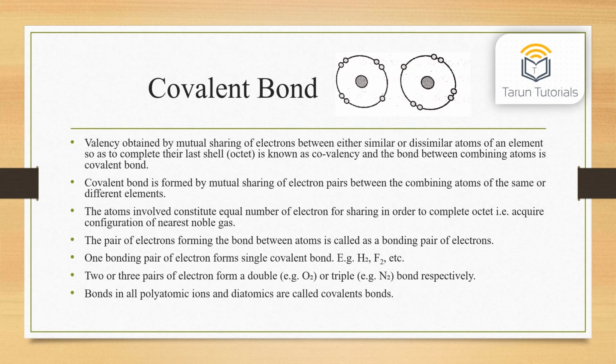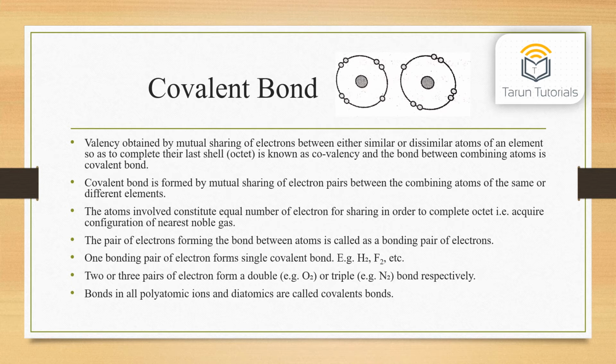Covalent bond. Valency obtained by mutual sharing of electrons between either similar or dissimilar atoms of an element so as to complete their last shell, that is octet, is known as covalency, and the bond between the combining atoms is a covalent bond. A covalent bond is formed by mutual sharing of electron pairs between the combining atoms of the same or different elements. The atoms involved contribute an equal number of electrons for sharing in order to complete the octet, that is, acquire the configuration of the nearest noble gas.